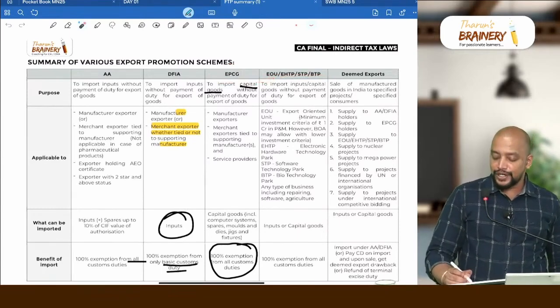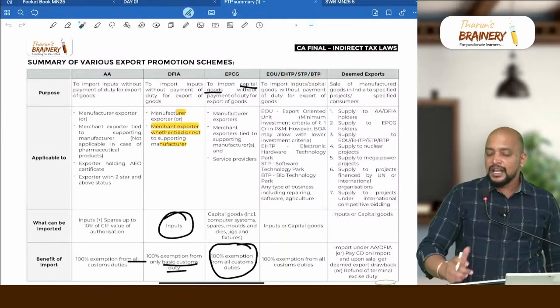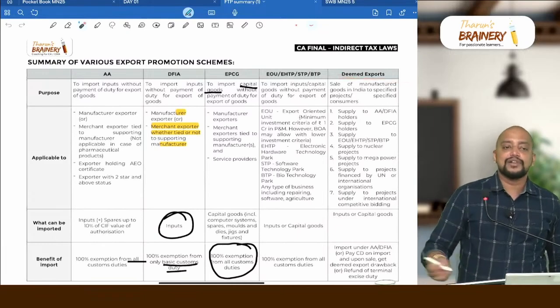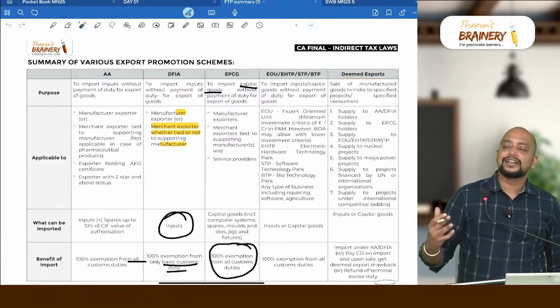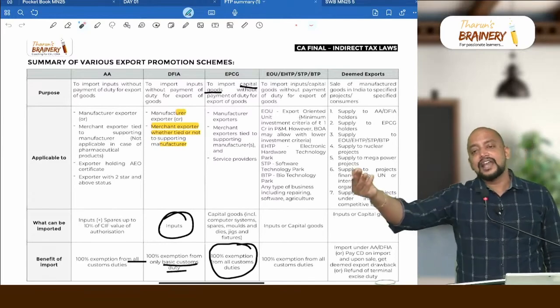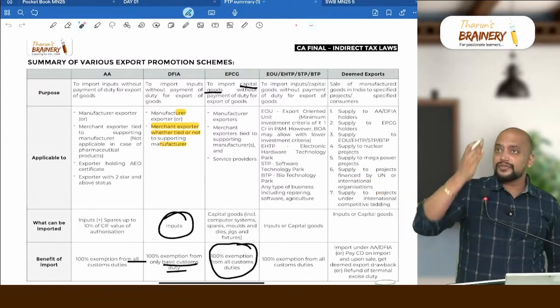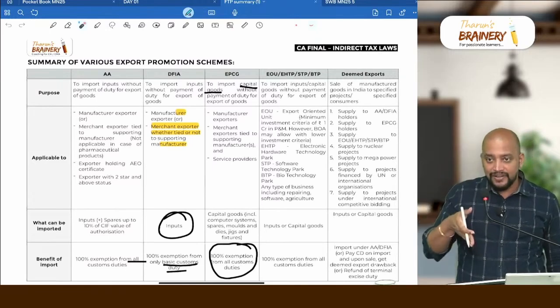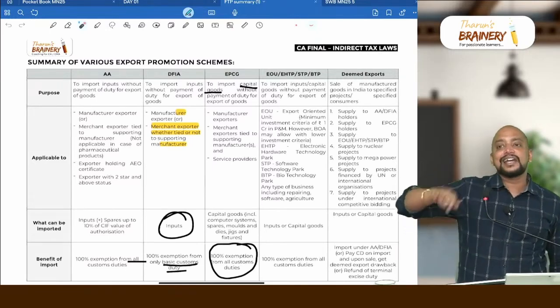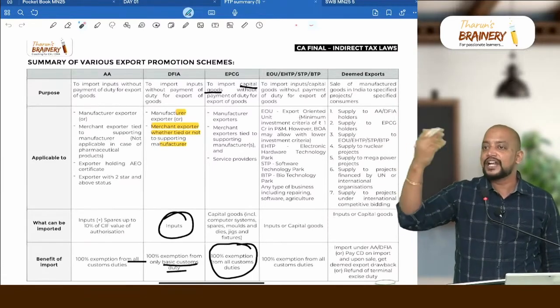EOU refers to export oriented unit, EHTP, Electronic Hardware Technology Park, STP, Software Technology Park, BTP, Biotechnology Park, and then deemed exports. Deemed exports means we are selling to certain people in India, but it is considered as export for the purpose of foreign trade policy. Now we are going to learn it column wise, and when we read the next column, this column information will again be cumulatively covered.